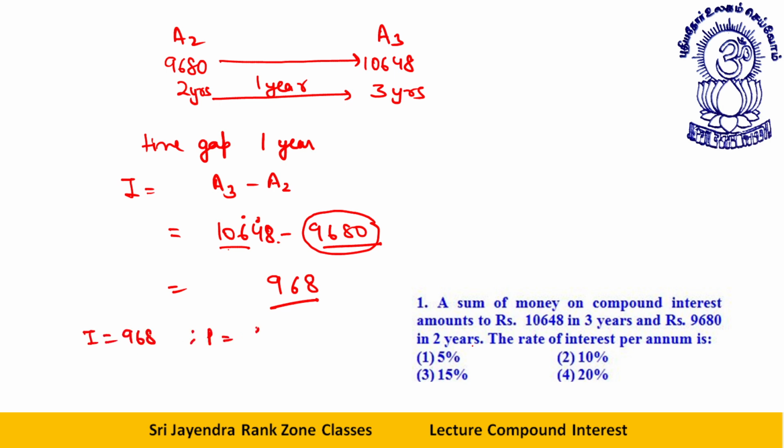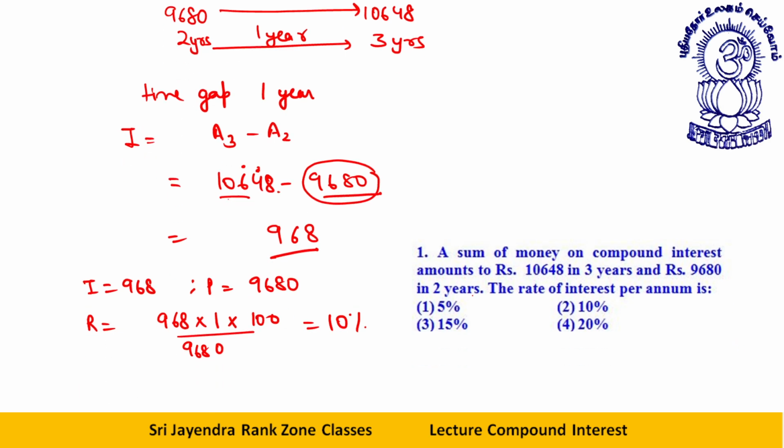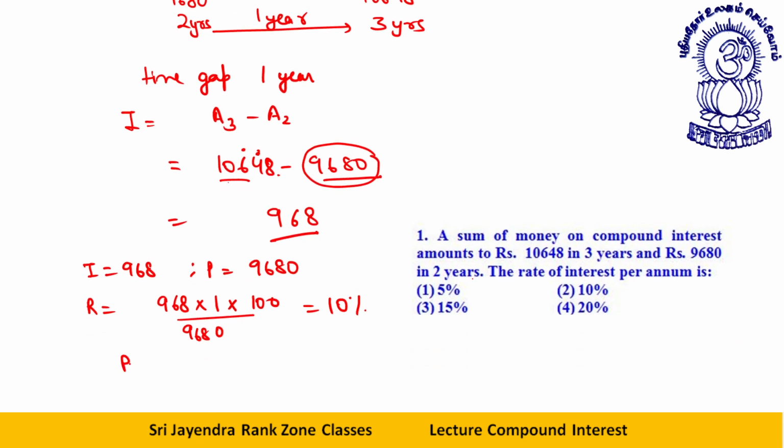principal is equal to 9680. Rate of interest will be interest into 100 divided by principal into time. Just a simple funda, which comes out to be 10% very easily. I have done nothing but just applied the formula: interest is equal to principal into rate into time by 100.